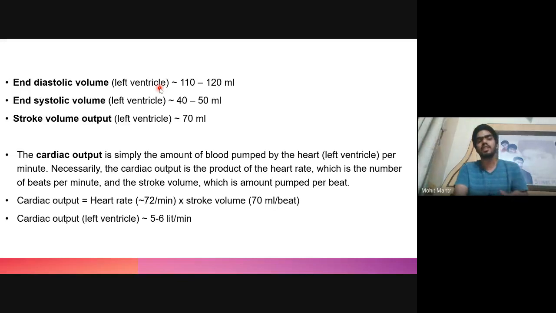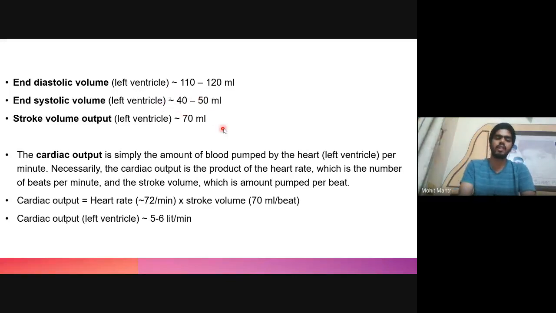Now after the systole of the ventricle has taken place, that is, the ventricle has contracted and ejected the blood into the aorta and pulmonary artery, the blood which is left inside the ventricle is known as end systolic volume, and this is around 40 to 50 ml. So not all of the 120 ml of the blood which was present in the ventricle is ejected out. 40 to 50 ml of blood is still remaining inside the ventricle.